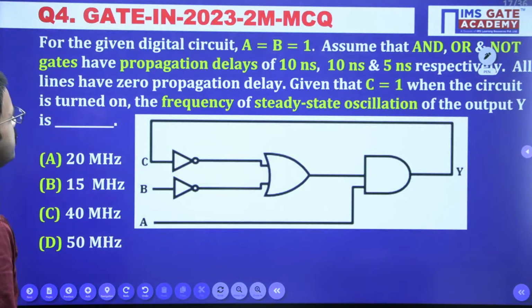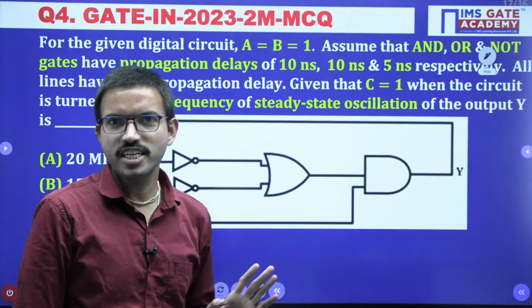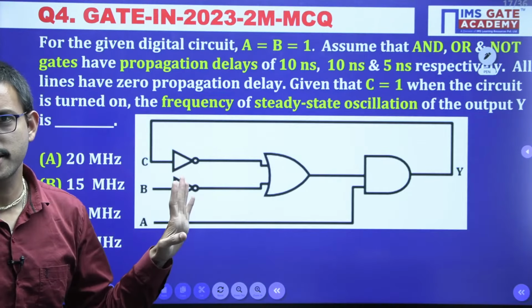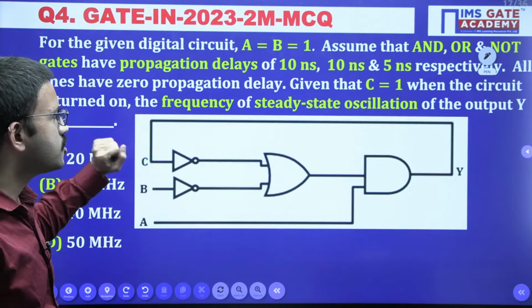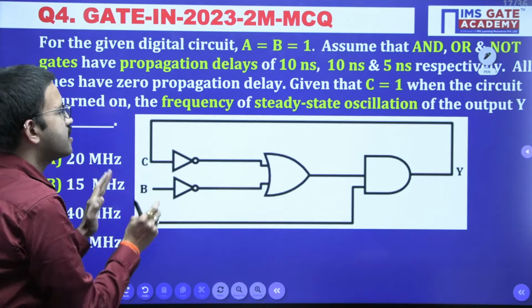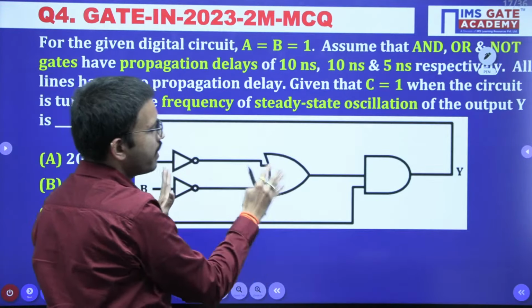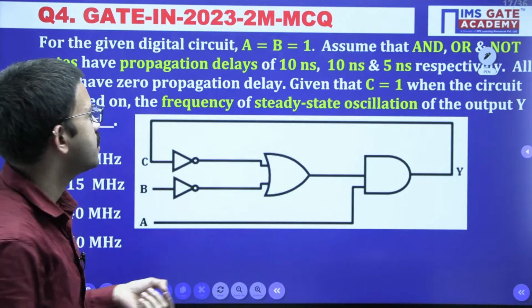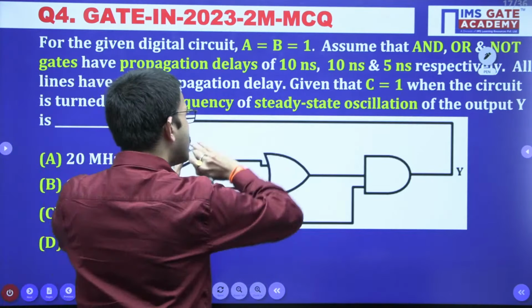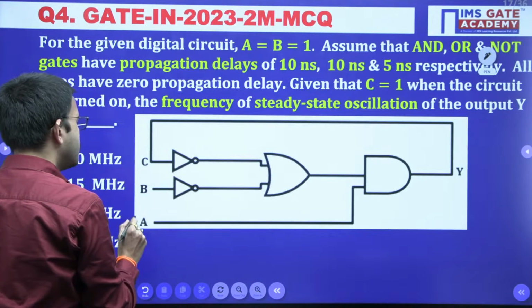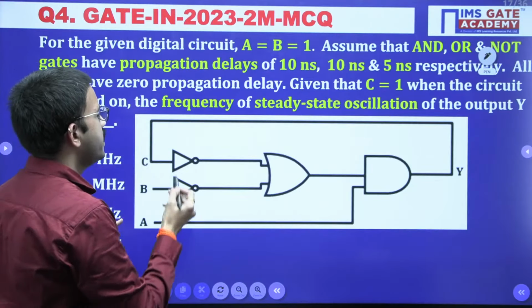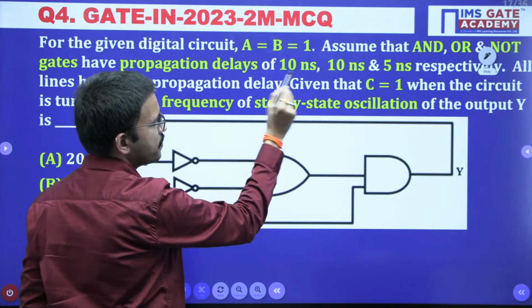So this is the question, once again, which was asked in the instrumentation branch in 2023 for 2 marks, and this question is related to logic gates. The surprising thing in this question is that each and every logic gate has a propagation delay, and they have mentioned it. For the overall circuit you have 3 inputs A, B, C, and they have mentioned those values.